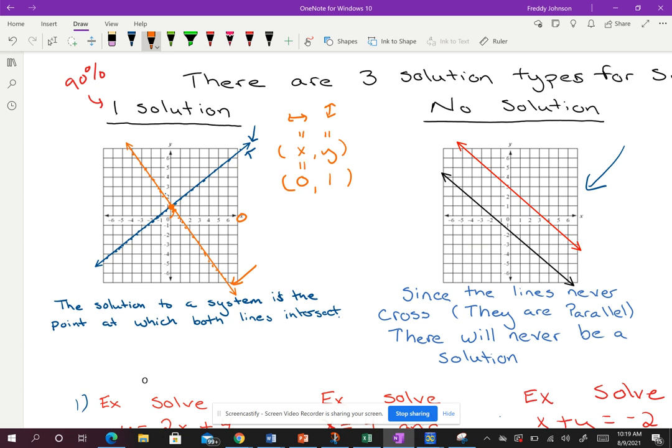So what I'm saying is, if I plug in 0 for x and I plug in 1 for y, then that should make both of those equations true. And that is the only solution that makes them both true. That's why we have one solution.